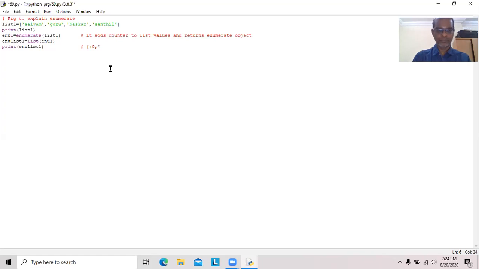0, comma, Selvam. This is the first tuple. Again, value 1 is added to the second list value. That will be created as the second tuple.